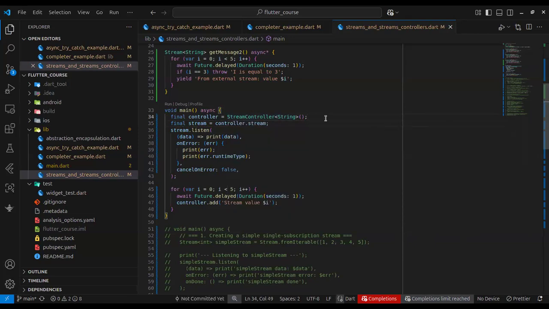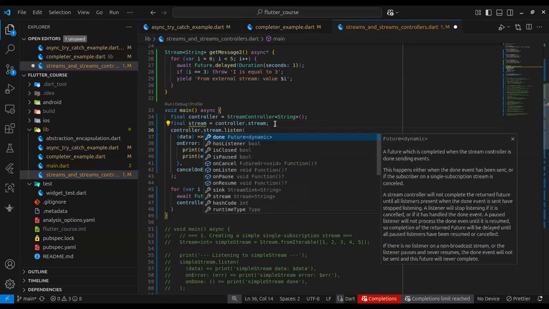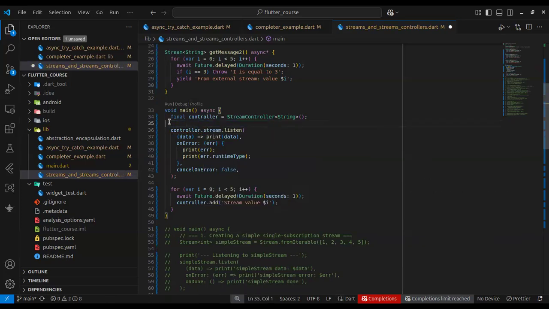In addition, it's not necessary to assign it to a variable. You can call controller.listen directly. It just depends. Can you see this? This works too.